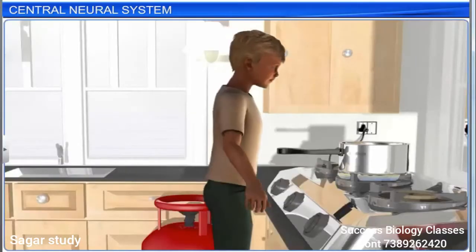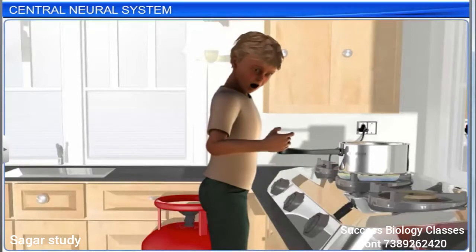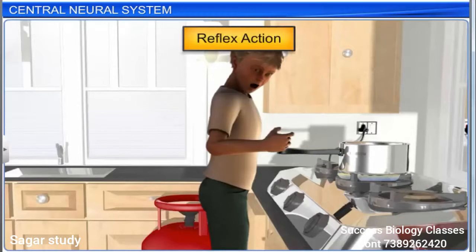We react instantly when we come in contact with an extremely hot or cold object, something poisonous, etc. This quick, immediate, involuntary response to an external stimulus that occurs without any conscious effort or thought is called reflex action. Such a reaction requires the involvement of only a part of the central neural system, mostly the spinal cord.